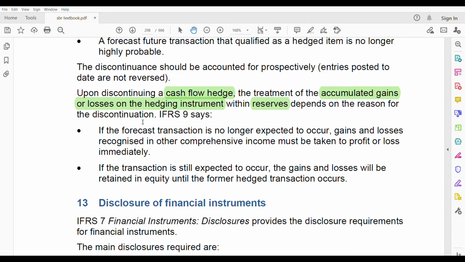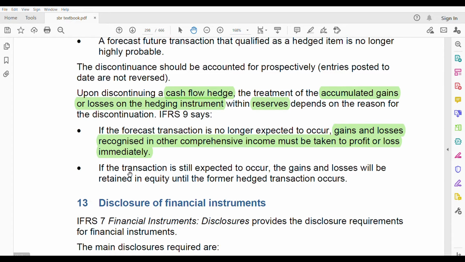Reason for the discontinuation means from reason to reason it will change how you are going to deal with that gain and losses. It depends on the reason why you are discontinuing it. For example, the first reason is if the forecast transaction is no longer expected to occur. The gain or losses that are recognized in OCI will then be taken to profit and loss immediately. You see? That is the reason of discontinuation, that forecast transaction is not expected anymore.